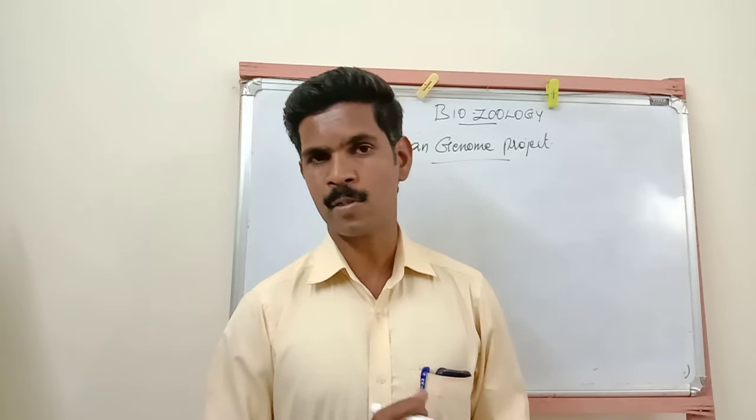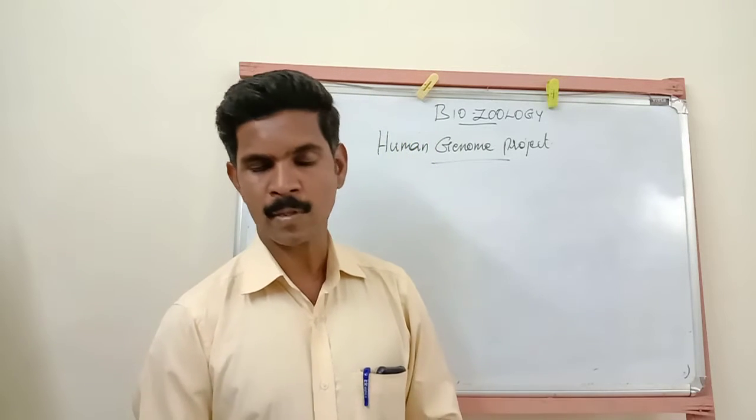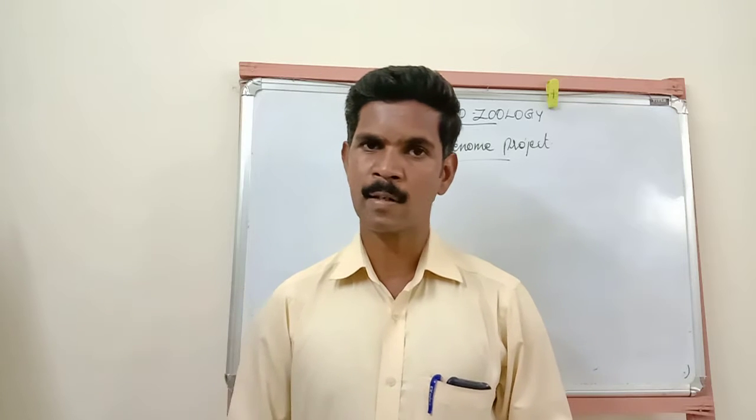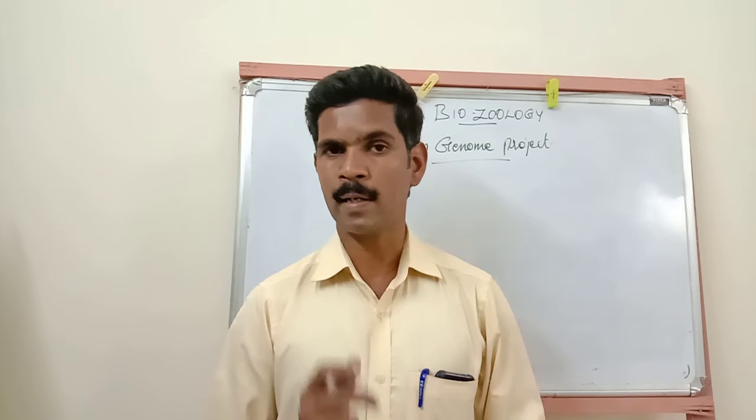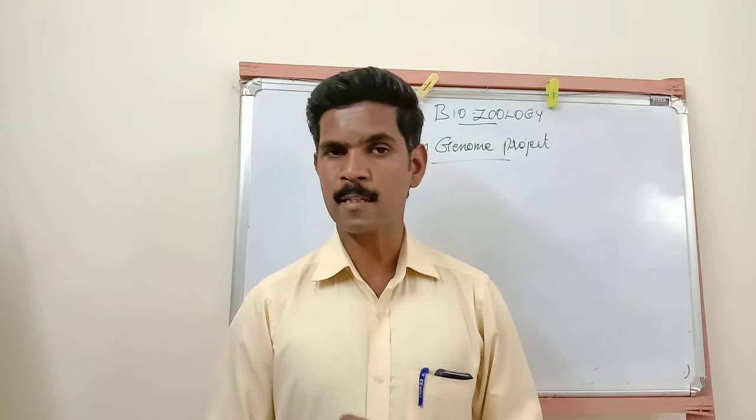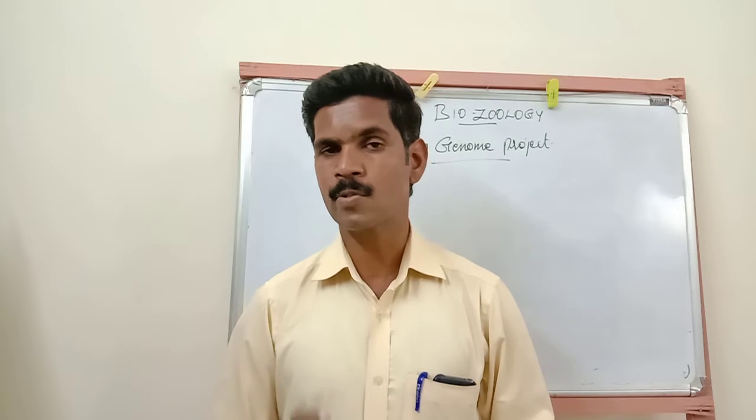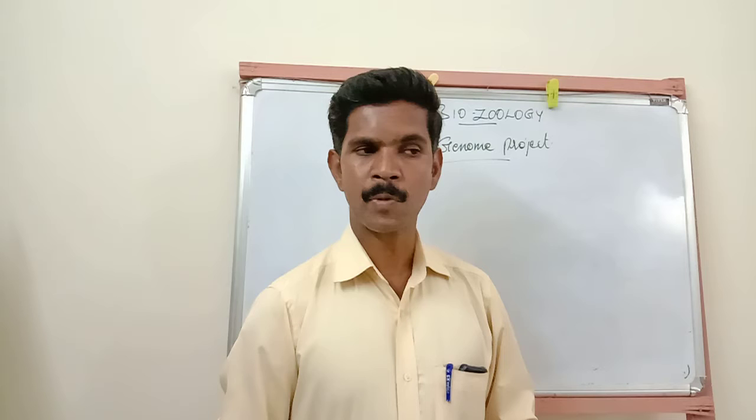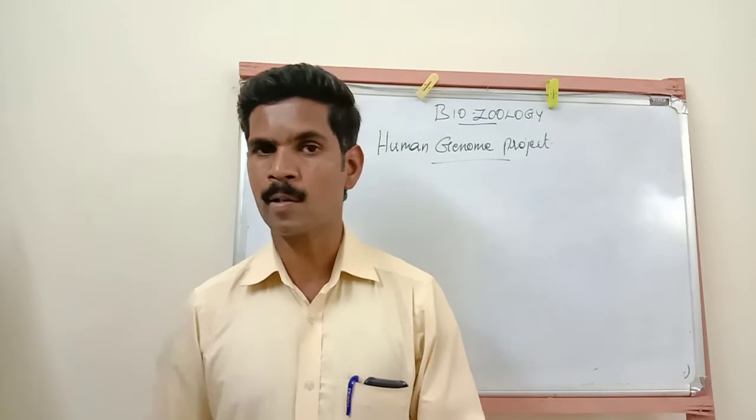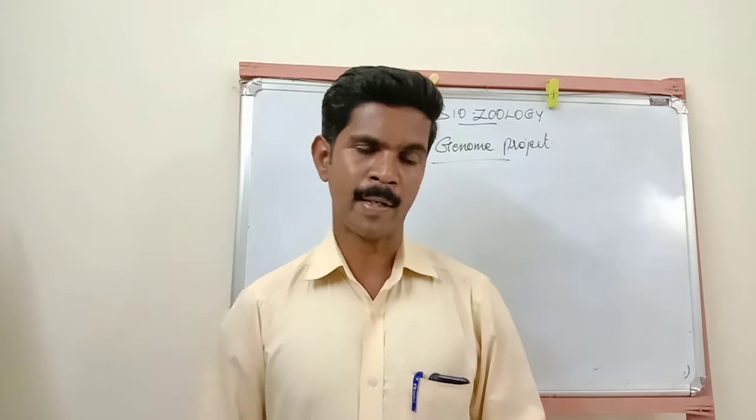Once again, let me repeat all the points about the Human Genome Project. The first point is that it was introduced in the year 1990. It's a mega project because it took more than 13 years to complete. This project is 25 times larger than the projects of other organisms. Next, a total of 3 into 10 raised to 9 base pairs are present in our genome, and this project is closely associated with another field called bioinformatics.